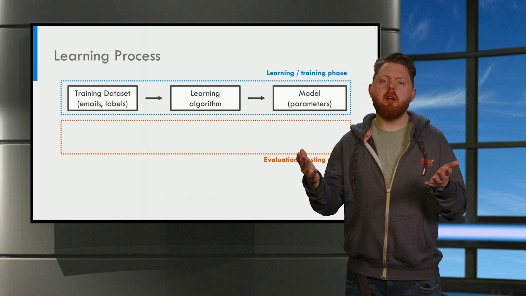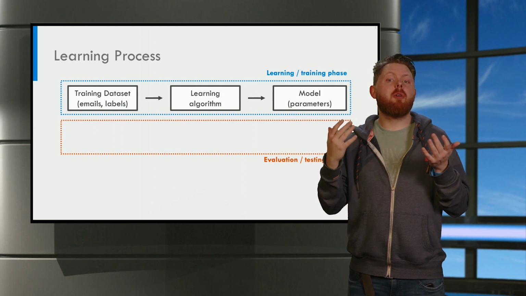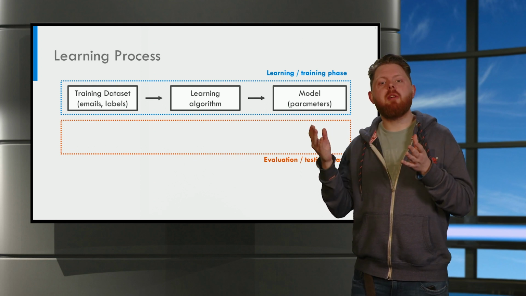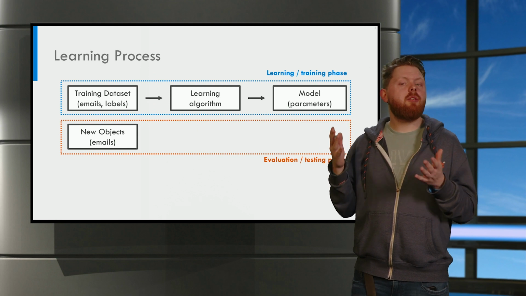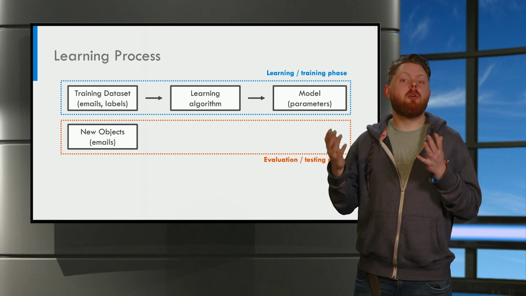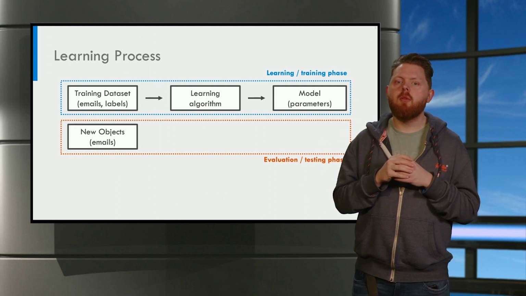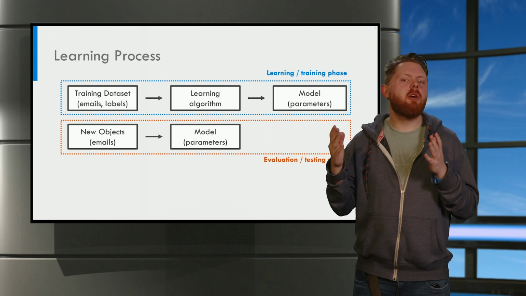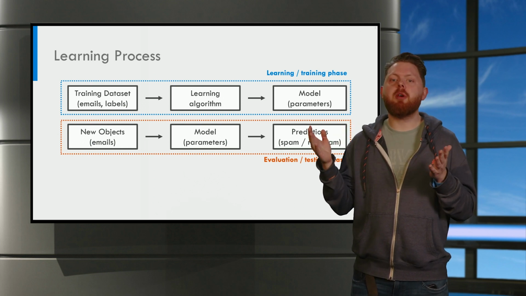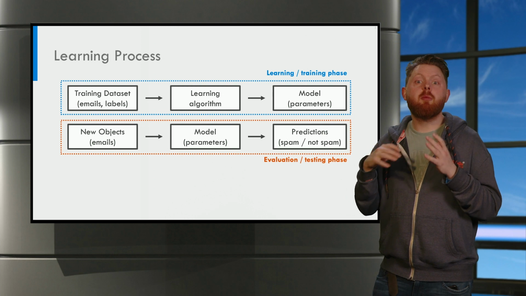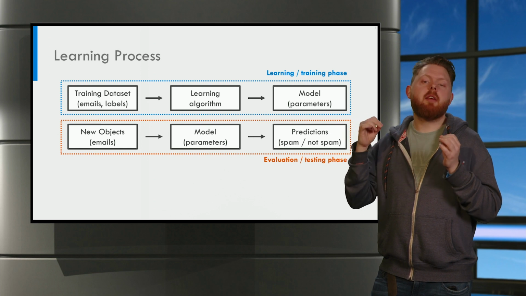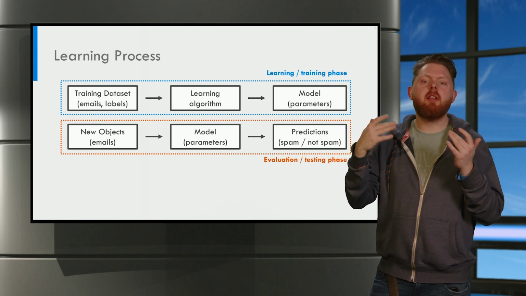When we are done with training, we would like to measure if our model performs well. That is called the evaluation or the testing phase. In this phase, we get some new objects, in our case, new emails, that our learning algorithm has not seen before. We input these new emails into the model. The model makes a prediction for each email. Now we can see if the model is performing well. We compute the accuracy, that is the percentage of correctly classified emails.